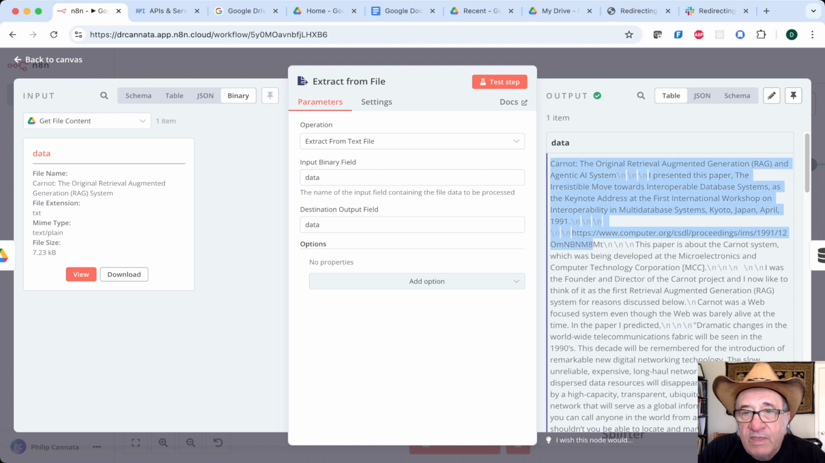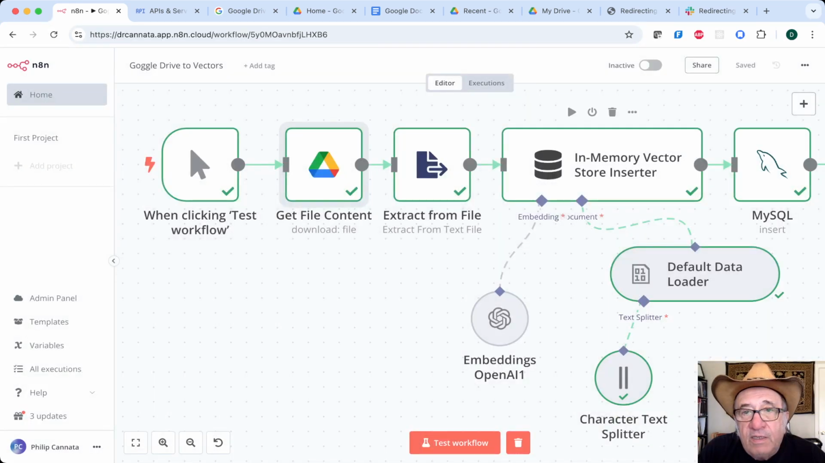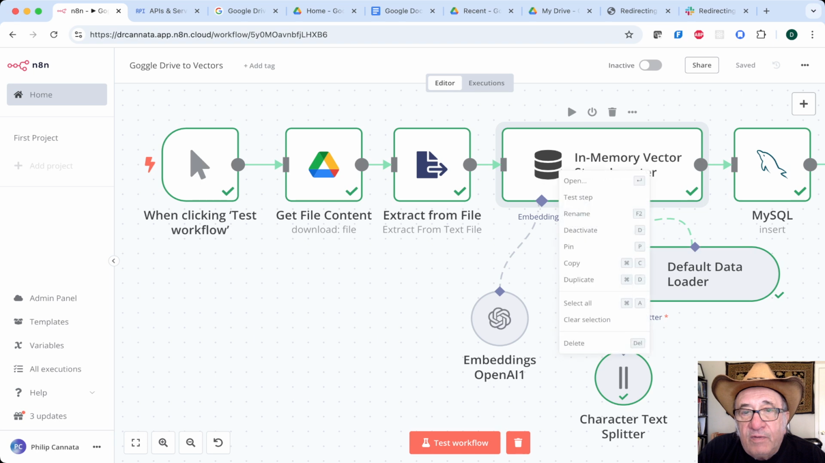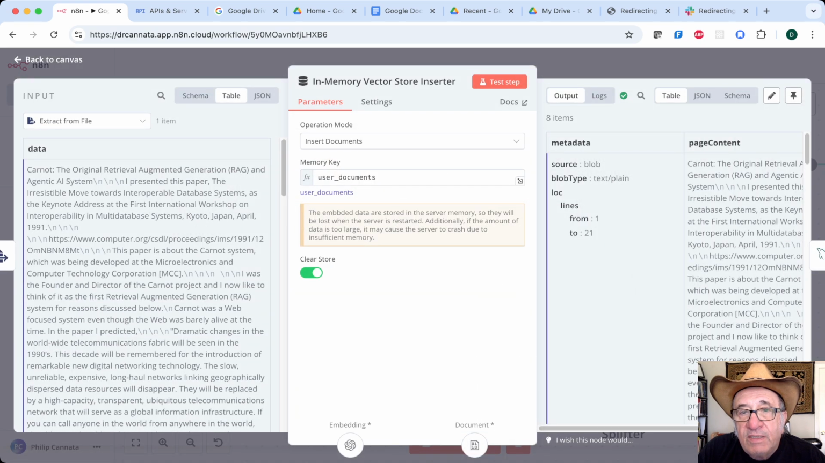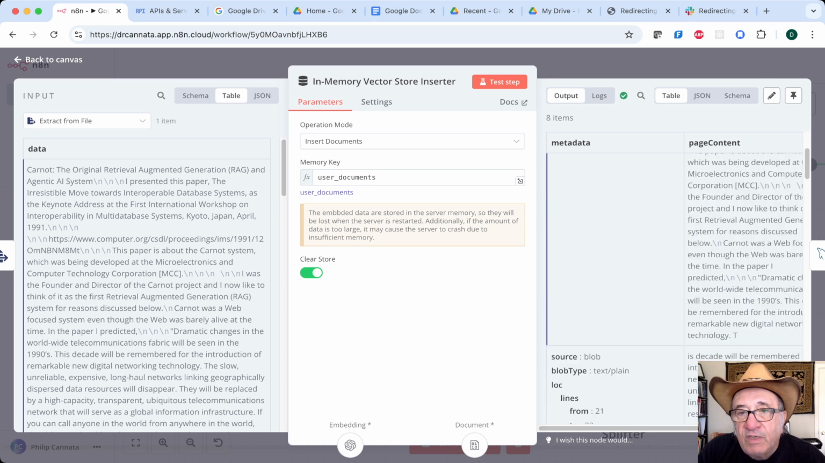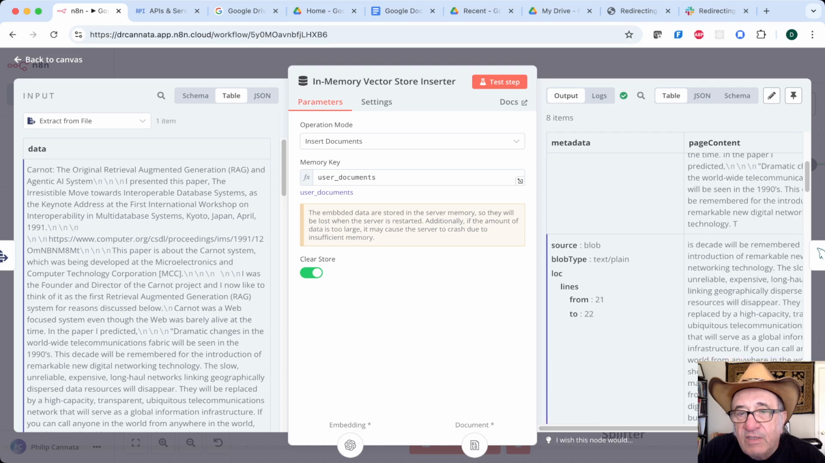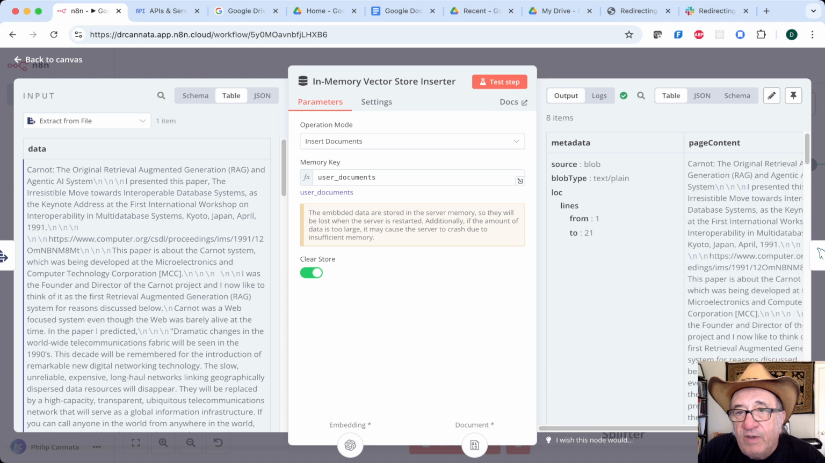You can see all the text right here, which is the text content of the file. And then here we send it to create vectors from the text, and if I open that up, you can see what it's done is it's taking the text and broken it into chunks. Here's the first chunk, here's the second chunk, here's the third chunk, and then it creates a vector for each chunk.